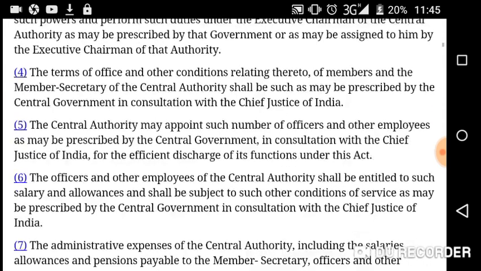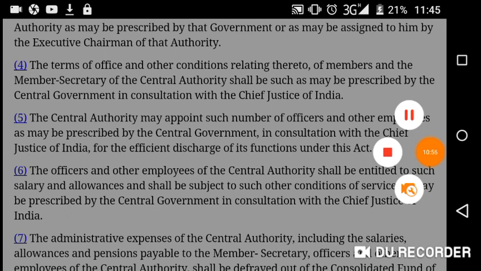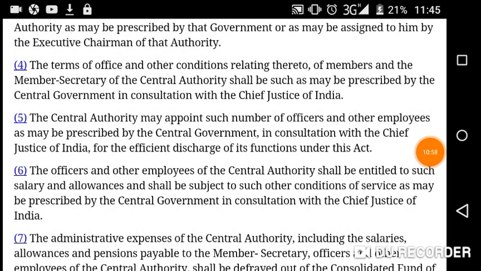So after that, I'm going to read section 3, subsection 4, that is terms of office and other conditions relating thereto of members and member secretary of the central authority. Members and member secretary of the central authority shall be chosen as may be prescribed by the central government in consultation with the Chief Justice of India.